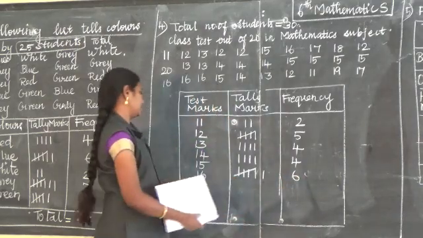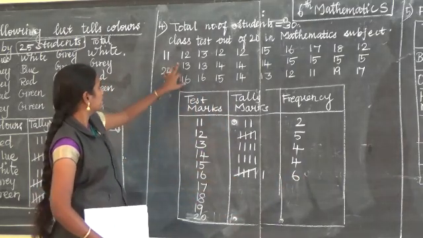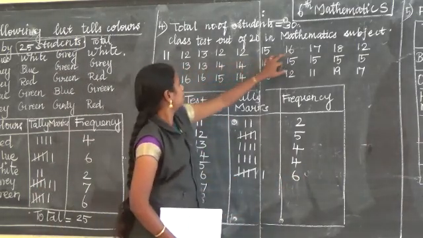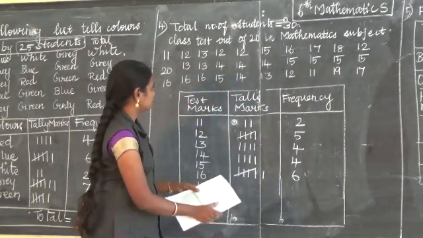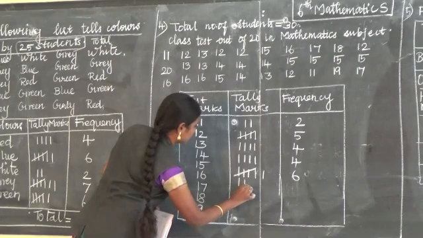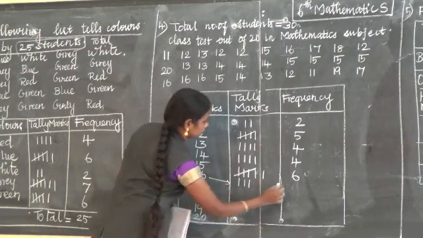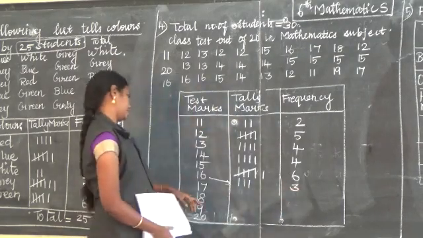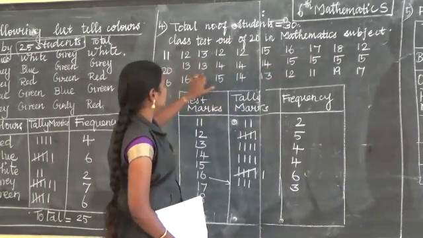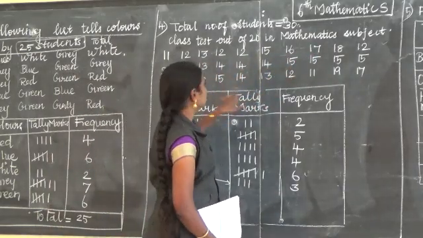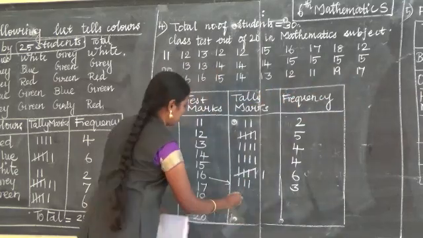Write as 6. Next to 16. 1, 2, 3. 3 times. Next to 17. 1, 2. 2 times.